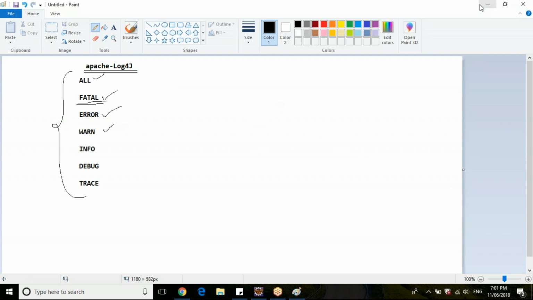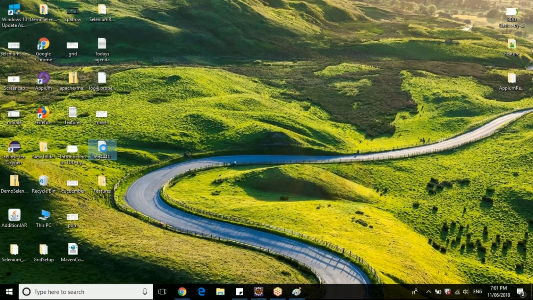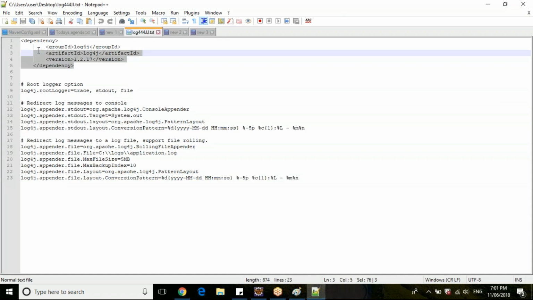So now how do you implement these loggers? You want to download a jar file, or if you are using a Maven project, you just specify this dependency. I have already used this here.